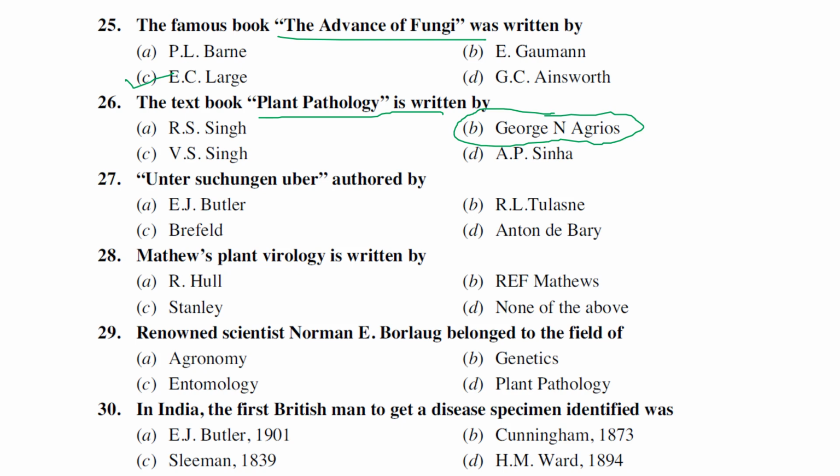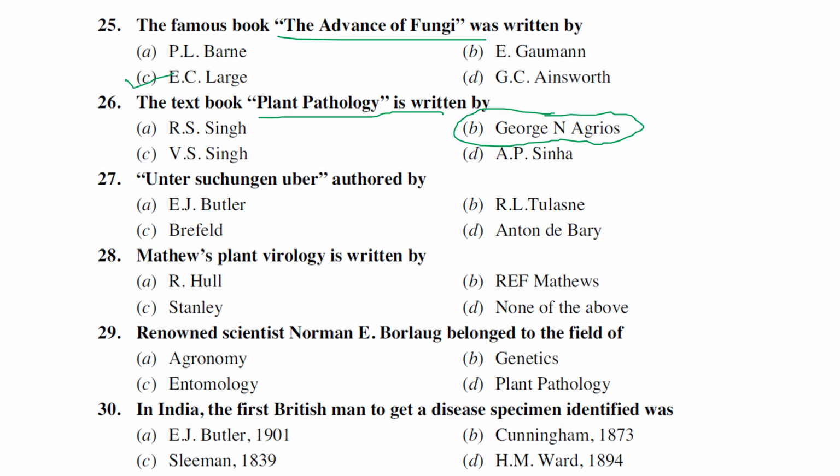It's a very famous book that can be used for PG, PhDs and various teaching staff also. The 5th edition was published in 2005 and the 6th edition was published around August 2023, which was edited by Oliver. The previous 5 editions were written by George N. Agrios. The 6th edition was edited by Oliver because Agrios is no more.